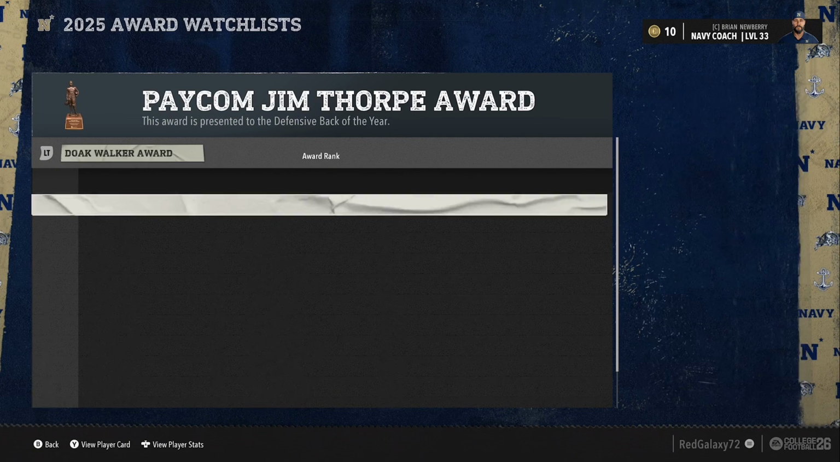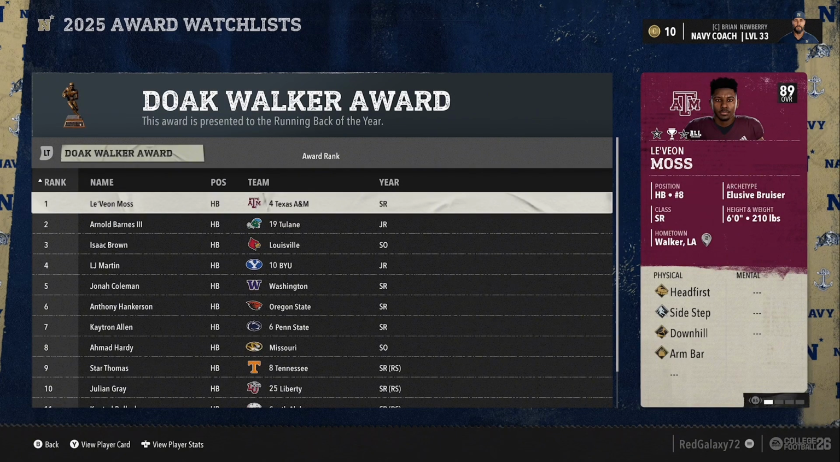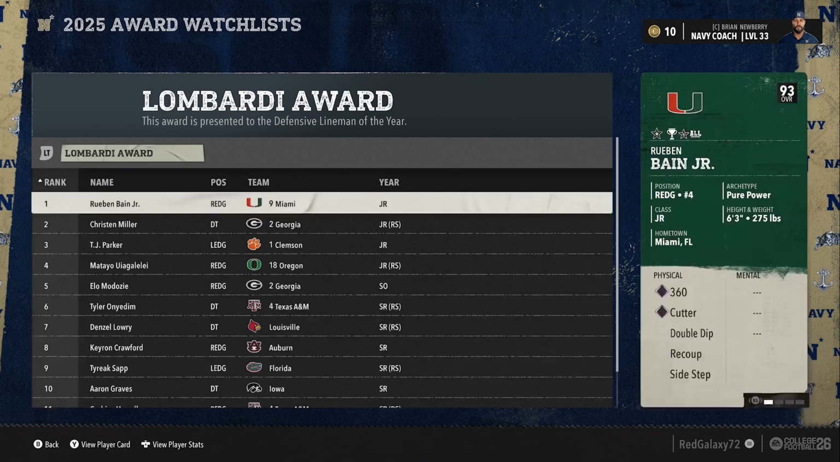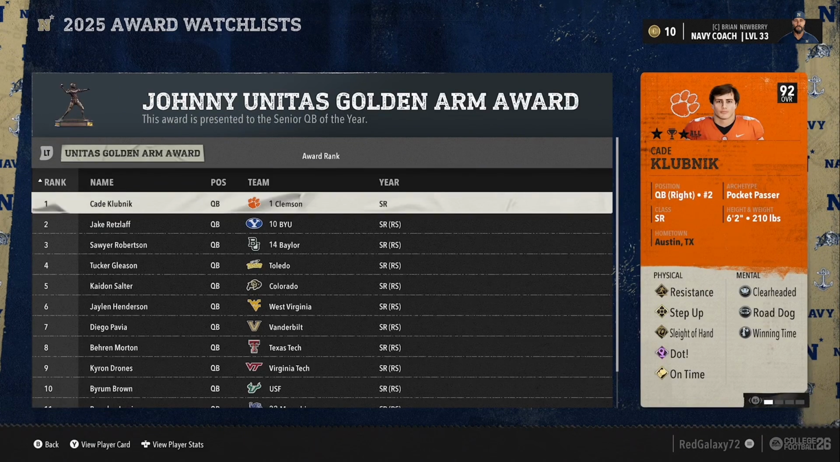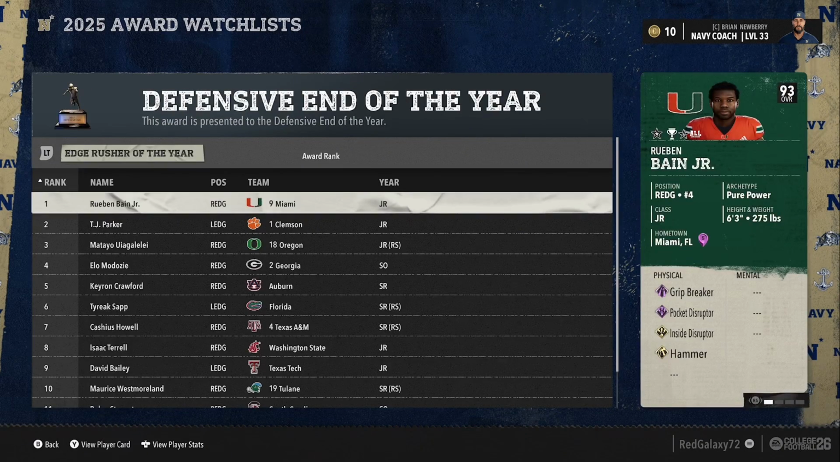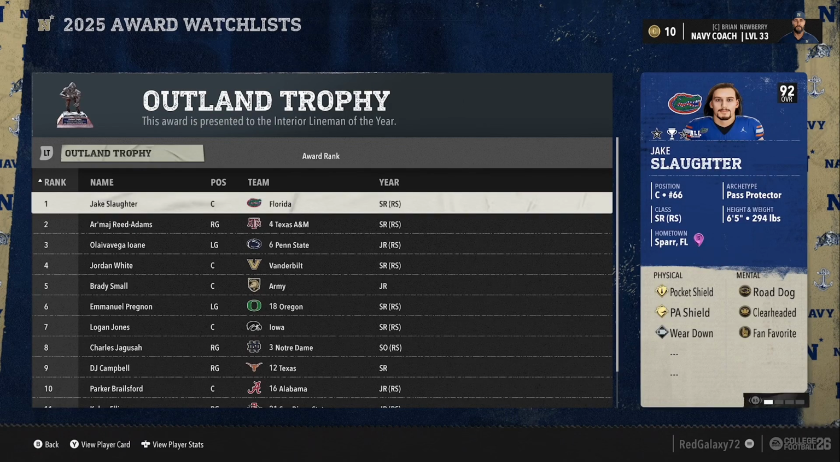Leonard Moore is going to win the Jim Thorpe Award. The Doak Walker is going to go to Le'Veon Moss. You did not hear that started. The Fred Biletnikoff is going to go to Zachariah Branch, though. That was a horrible start of those last few things. But Ruben Bain's going to end up winning the Lombardi Trophy. Johnny Unitas Golden Arm is going to go to Cade Klubnik. Haynes got robbed of getting a spot. Not even just getting robbed of it, but whatever. Defensive end of the year is going to go to Ruben Bain.